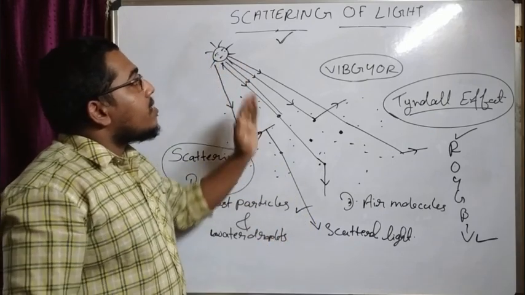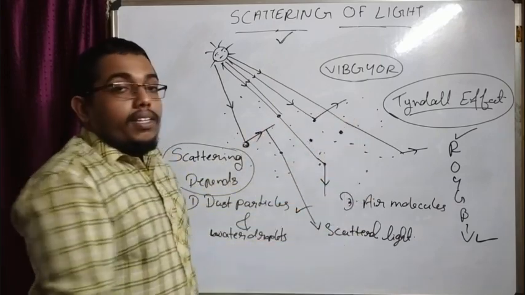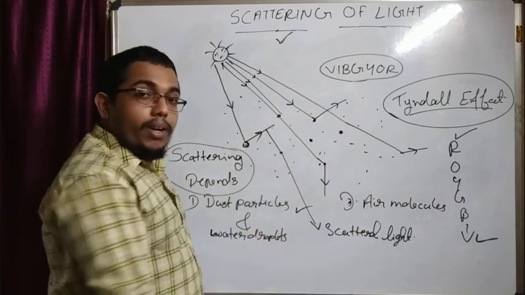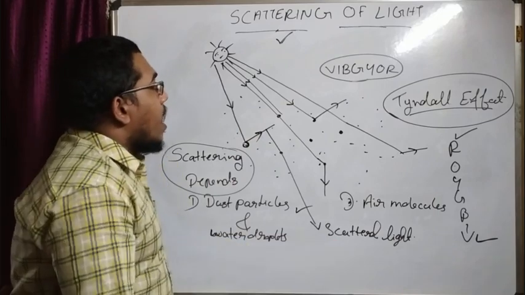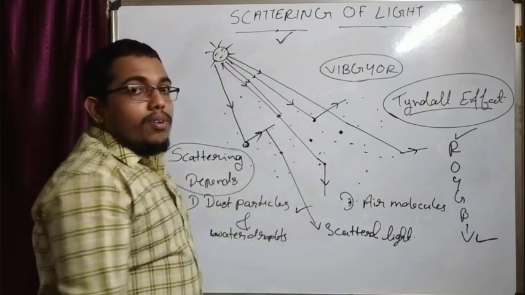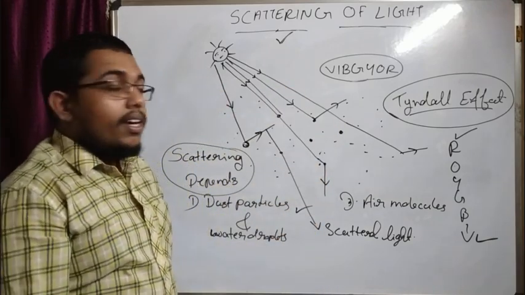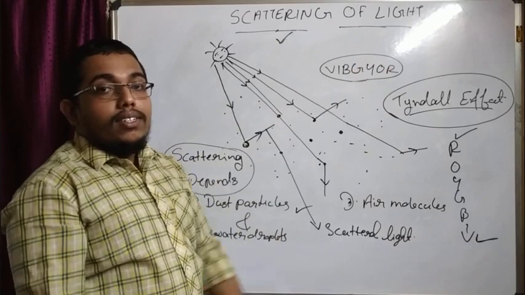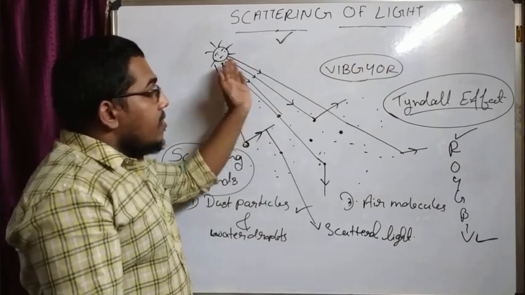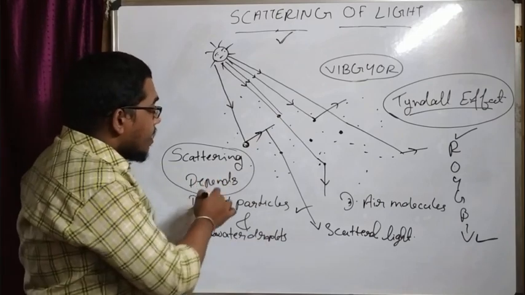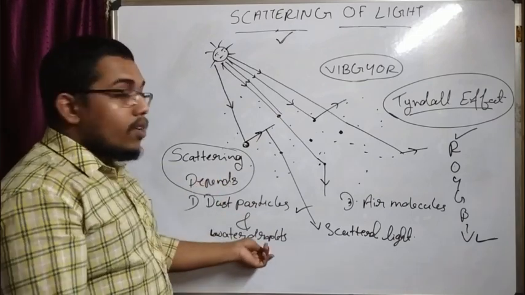Once again I will say, the scattering of light involves different particles present in the atmosphere, like water droplets, dust particles and air molecules. When the sunlight enters the atmosphere, it hits these particles and reflects in random directions. That is called scattering of light. And this scattering of light depends on the size of the particles. The first one is dust particles and water droplets.